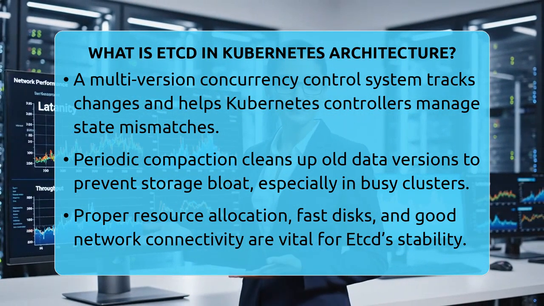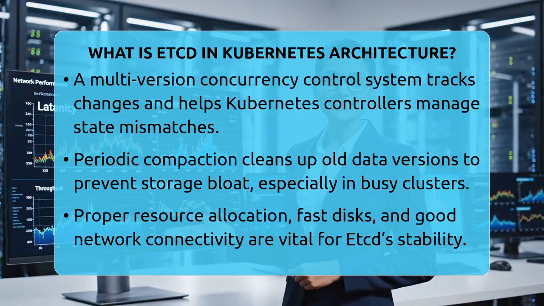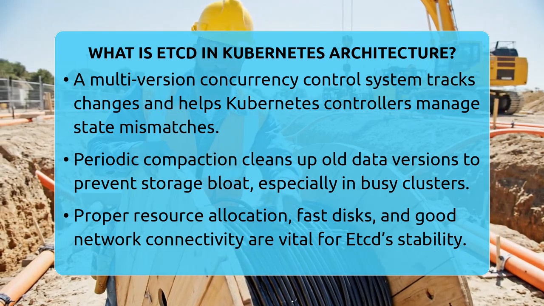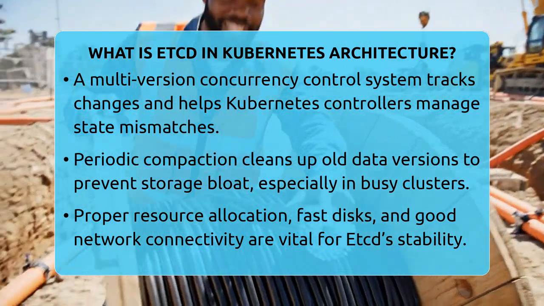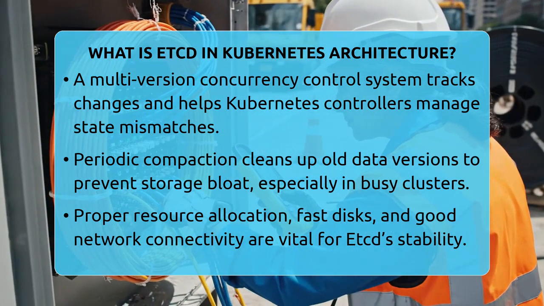etcd stores data in a way that keeps track of every change made. It creates a new version of data each time something updates. This is called multi-version concurrency control. It helps Kubernetes controllers see what has changed over time and fix any mismatches between the actual and desired states.